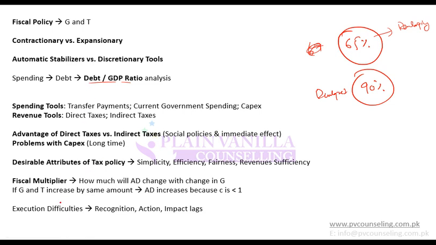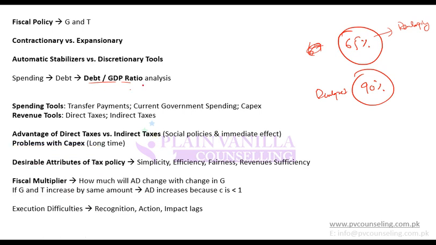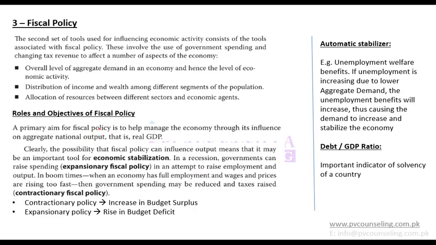Now when we talk about the debt to GDP ratio, there are some economists who say that it is useful and should be used. There are some others who say that it is not useful and it should not be considered or used. Or some economists say that borrowing debt is useful, and some others say that debt should not be borrowed. And what are their arguments?